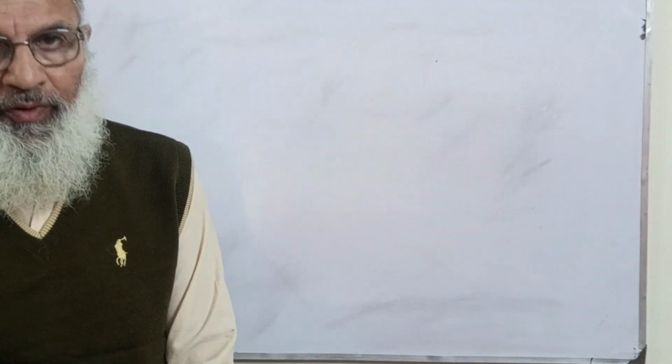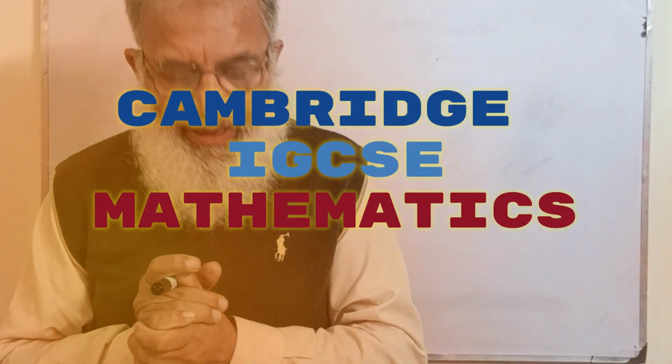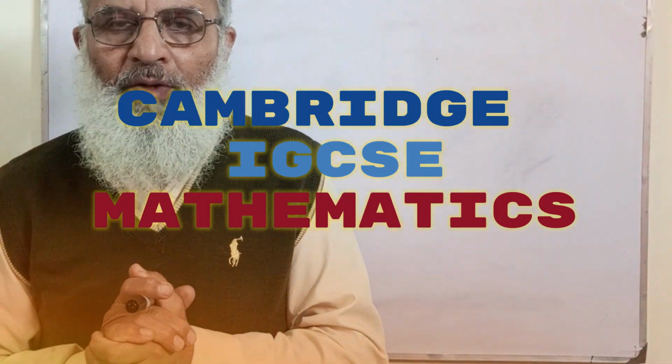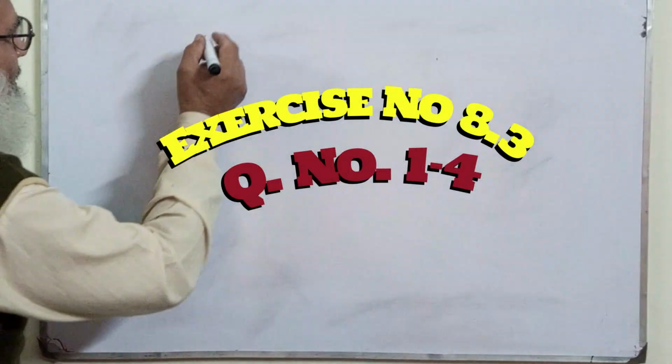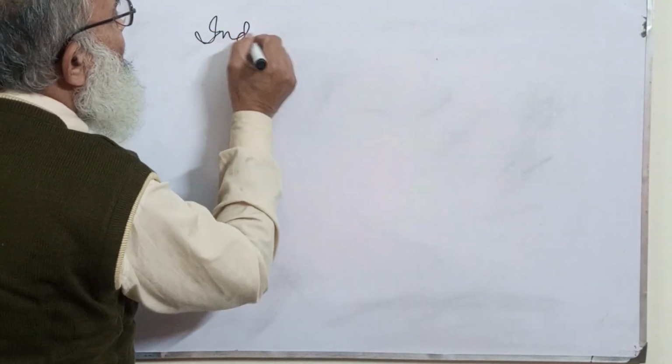So today is our math class, and we are continuing with probability. My dear students, our topic today will be independent and mutually exclusive events. For the first, it is independent events. What are independent events?